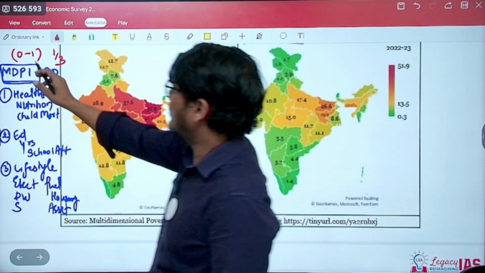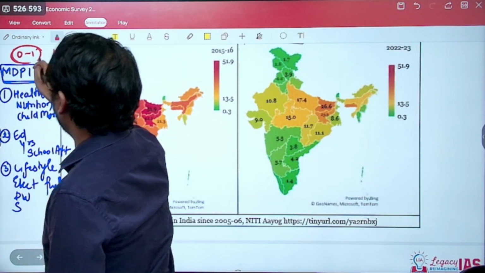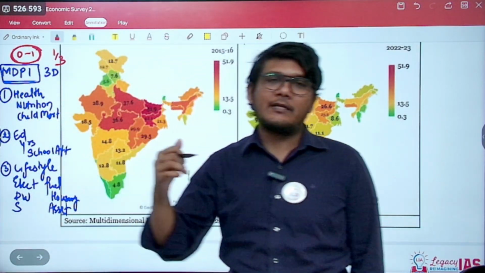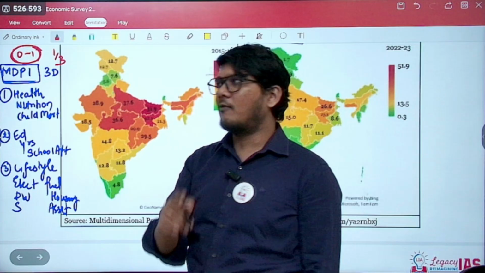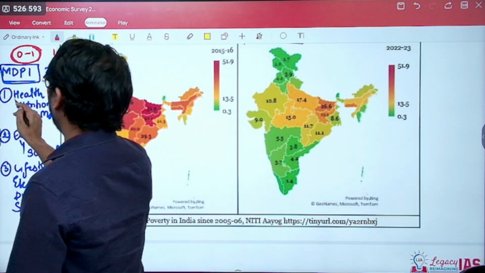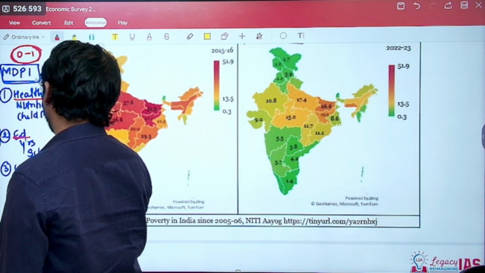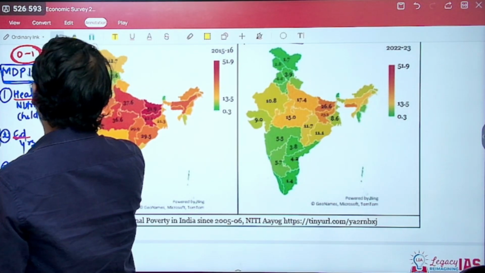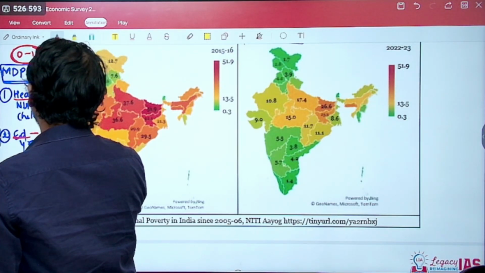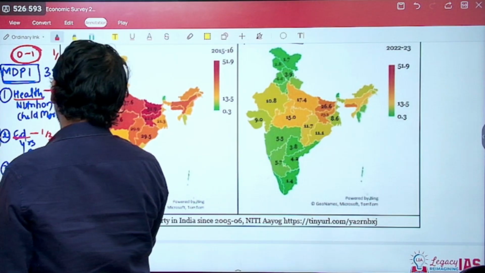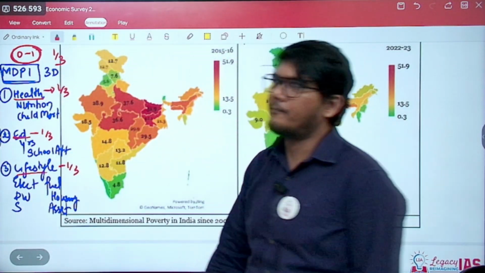Now the entire score can range from 0 to 1, 0 being the least, 1 being the maximum. That maximum of 1 is divided equally into the 3 components: health, education and lifestyle. So health has 1/3, education has 1/3, and lifestyle also has 1/3.